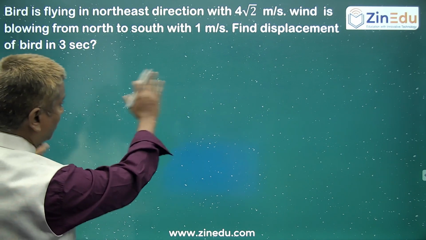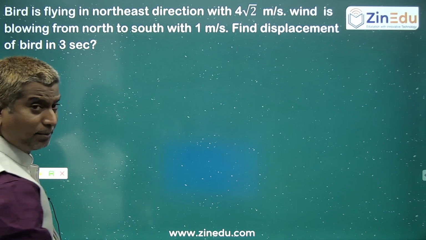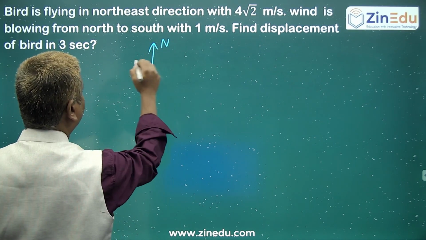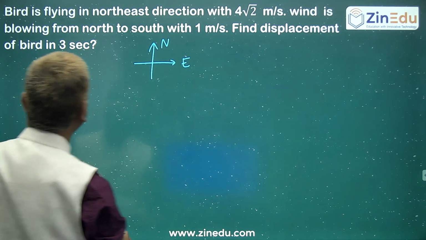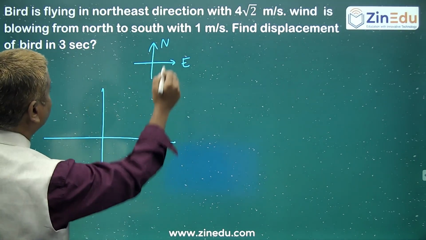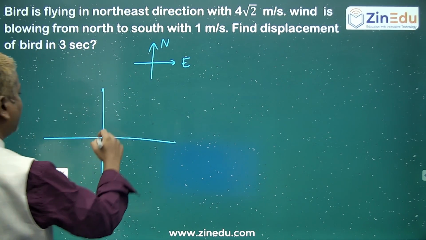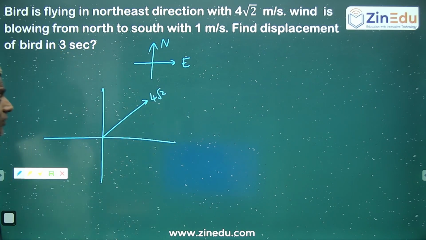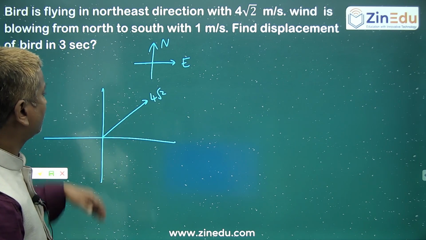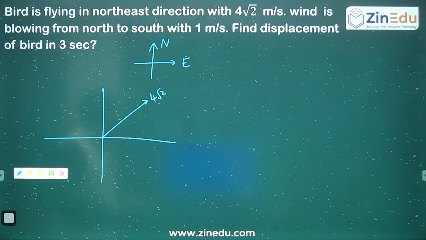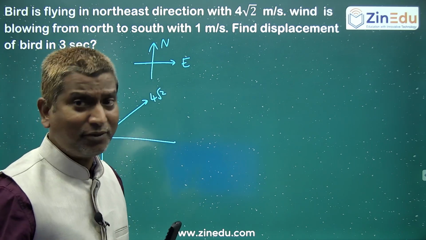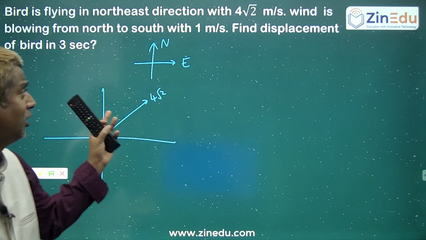First, consider it completely from the top view, and let me take this as north. First of all, the bird is already flying in the northeast direction. Then, because the wind is also blowing from north to south, in this direction, the wind will definitely have an effect on the bird.